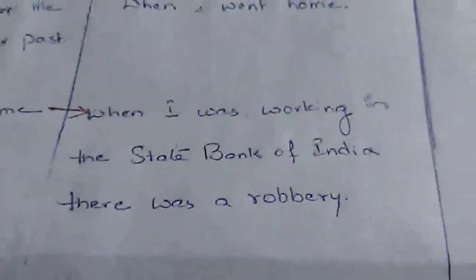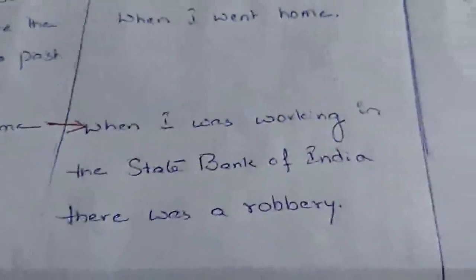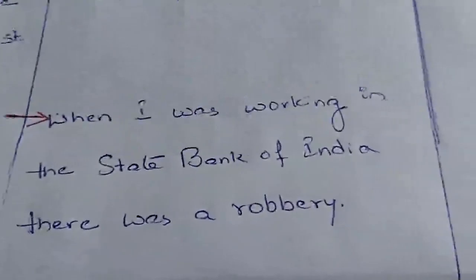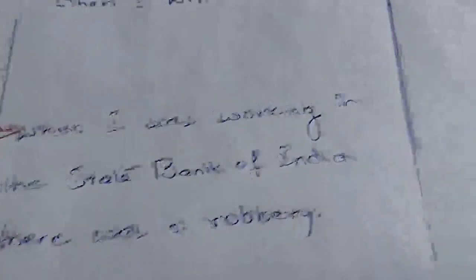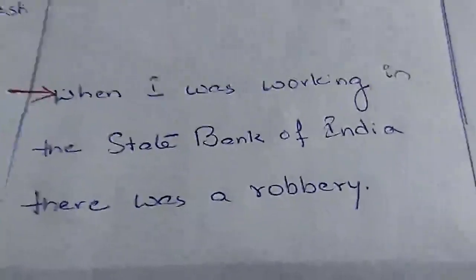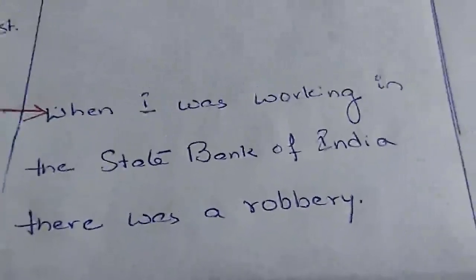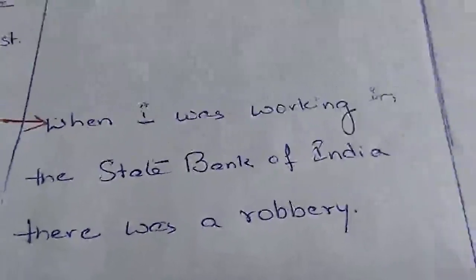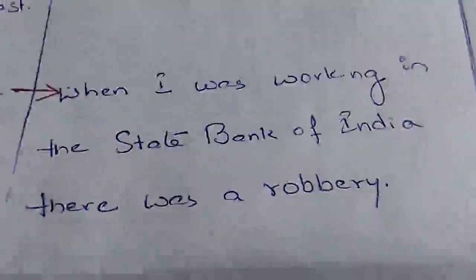So when you are referring to a time frame of an action, you are supposed to use past continuous. When you are referring to the time frame of an action in the past, you use past continuous to refer to that time frame. When I was working in the State Bank of India, that means the period of his working. In that particular period, something happened, that there was a robbery.